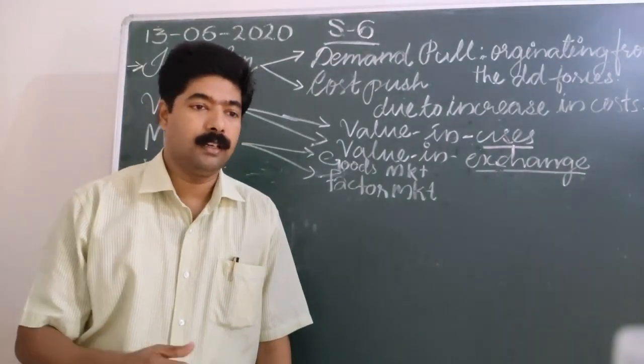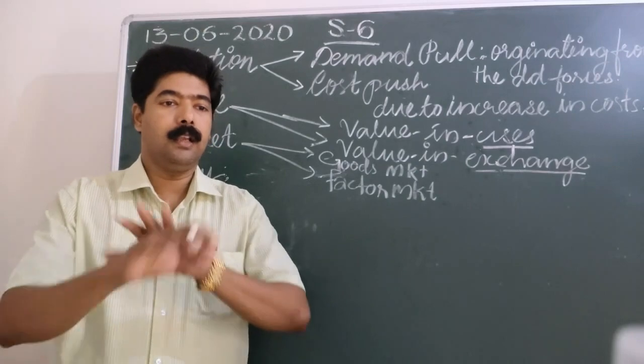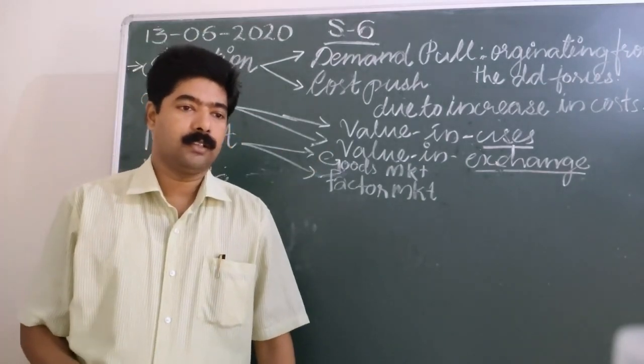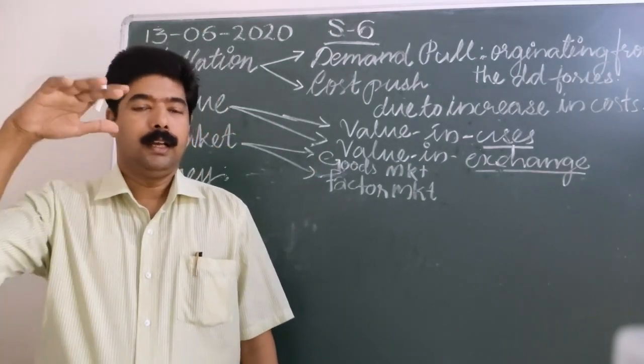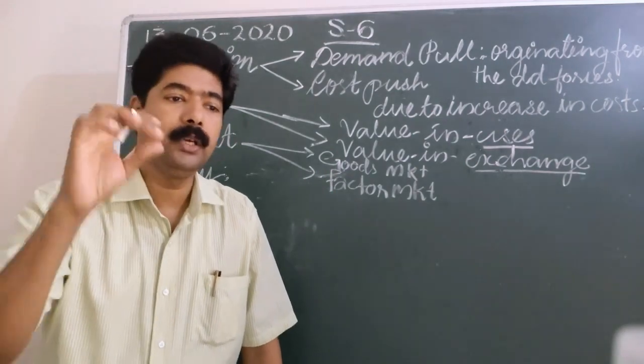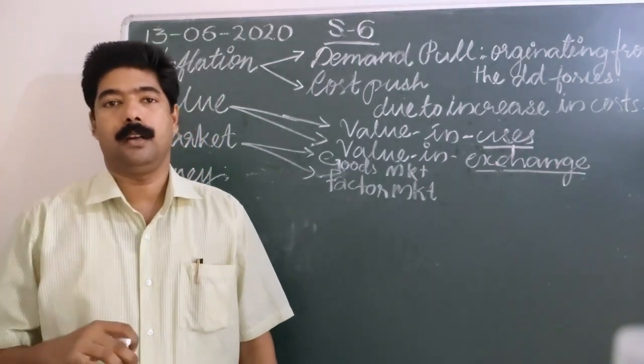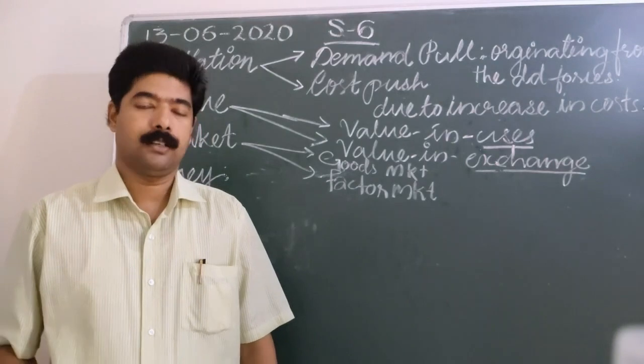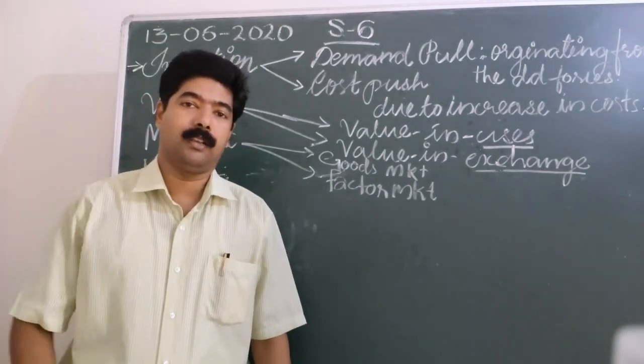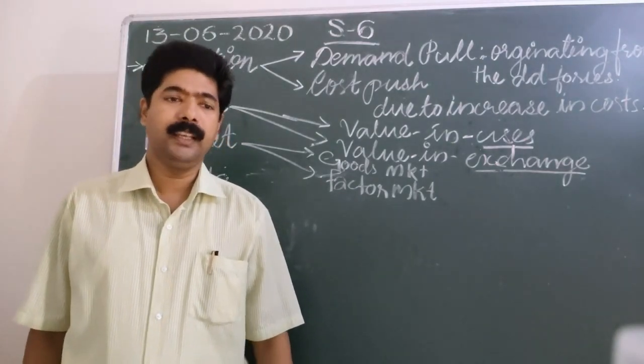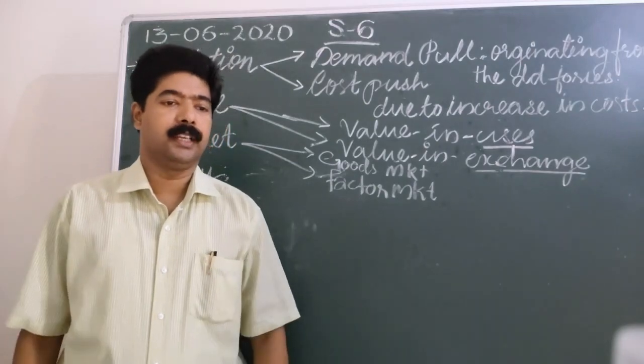We are in a modern economy, completely not based upon the barter system, but in a money-using economy. We are using money, not the barter system. The barter economic system is not there at present.